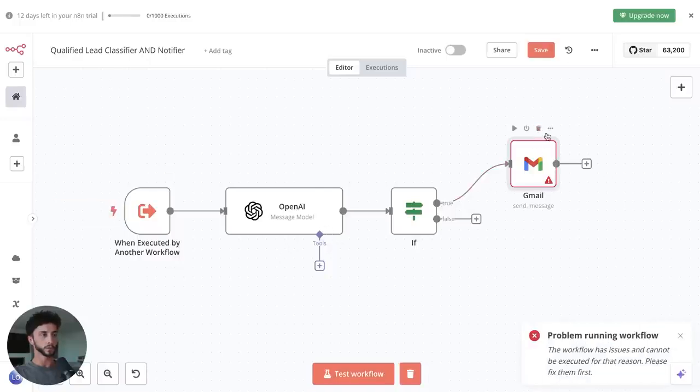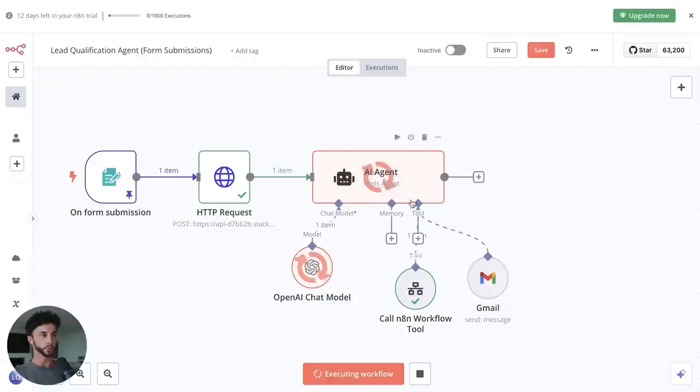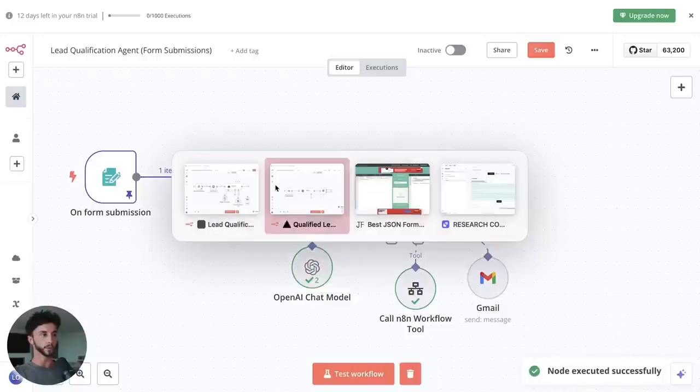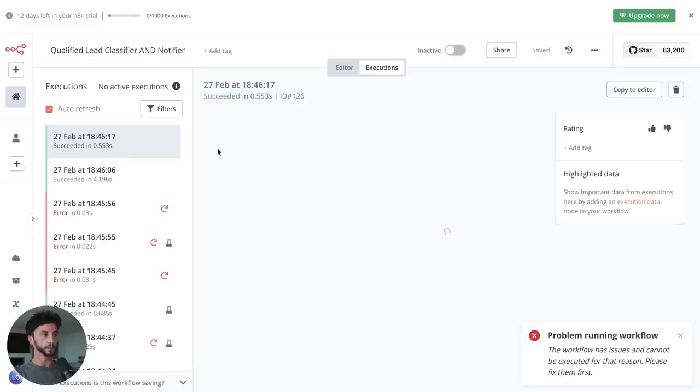It's because I need to delete this. So if we stop that and we just run it again. Boom, triggered it, and that's all done. Now if we go back to this and we go to executions, go to the most recent one that succeeded.